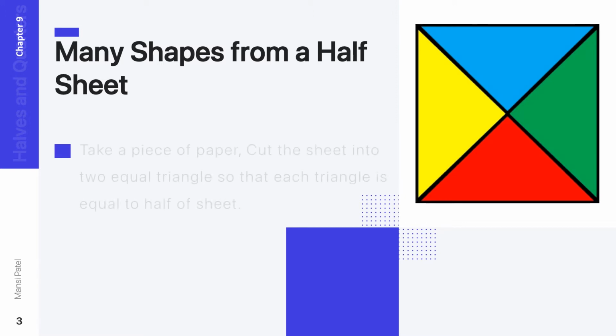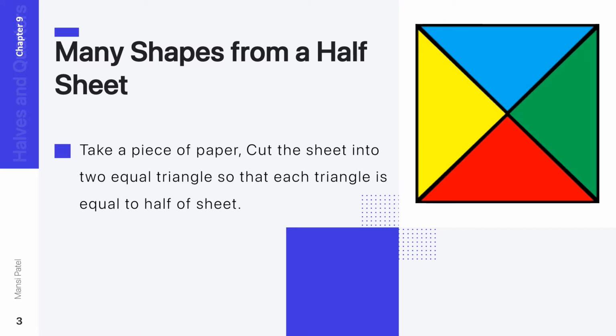So see here what you have to do first. You have to take one piece of paper and then cut that sheet. Here the sheet is considered as the paper. Then you have to cut that paper into two equal triangles. Each triangle is equal to half of the sheet.